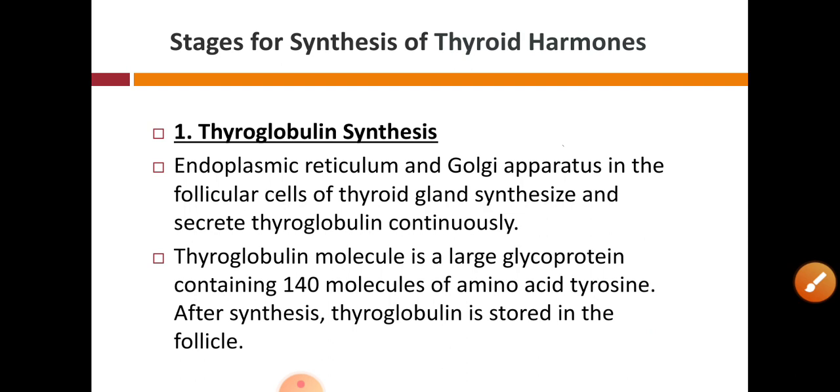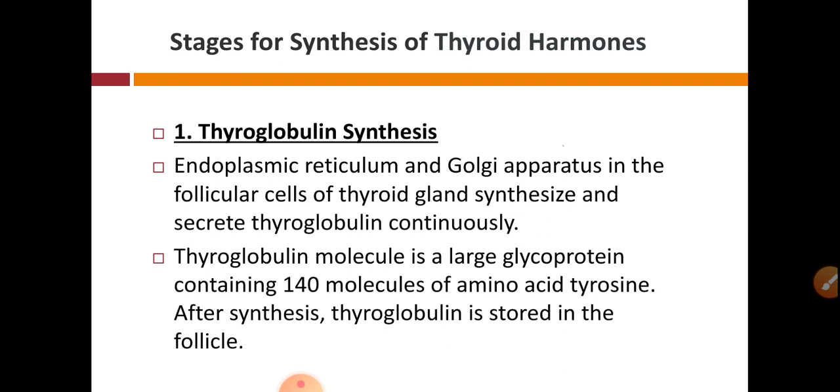Thyroglobulin molecule is a large glycoprotein containing 140 molecules of the amino acid tyrosine. After synthesis, thyroglobulin is stored in the follicles. So thyroglobulin is the protein which is processed in the Golgi apparatus, and then it will turn into glycoprotein, and this glycoprotein contains 140 molecules of tyrosine.